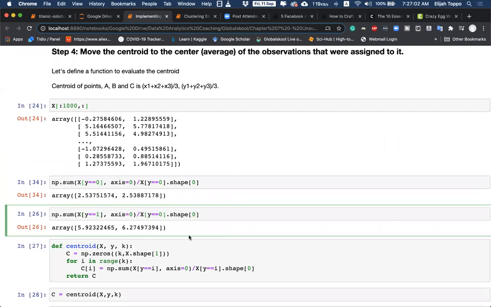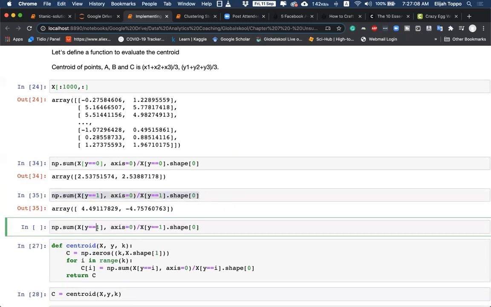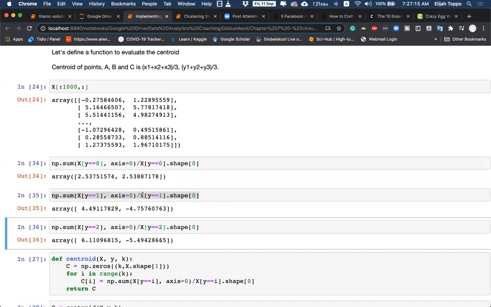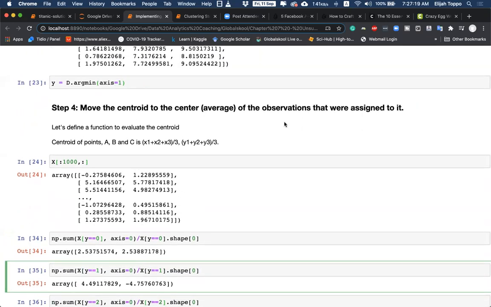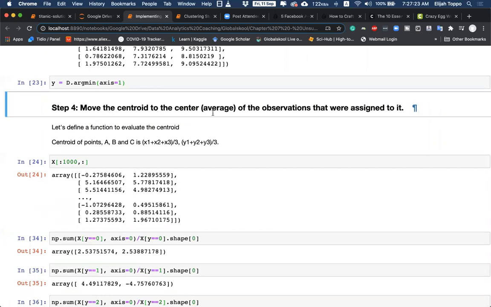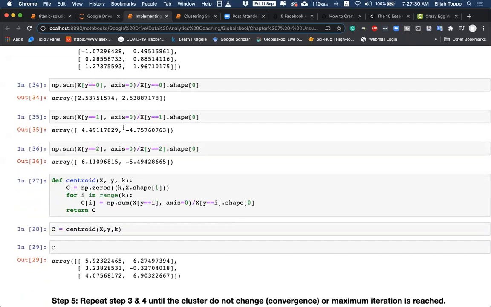Let me do it for class 1 and for class 2. So these are the 3 new centroids that we have found. So that is one part: move the centroid to the center, or to the average of the observations that were assigned to it. So we have moved the centroids.